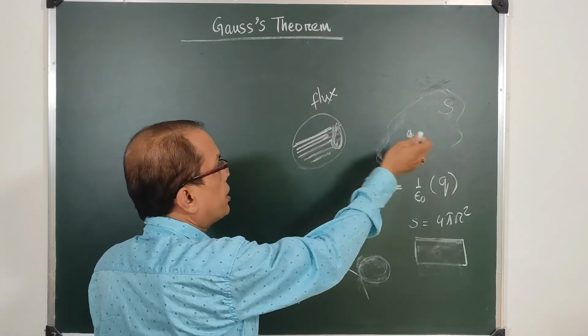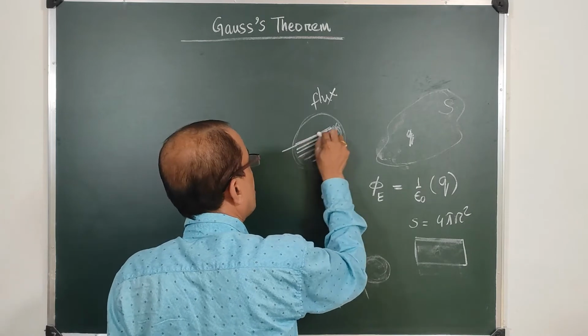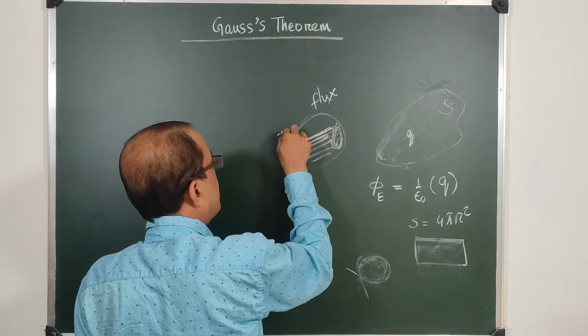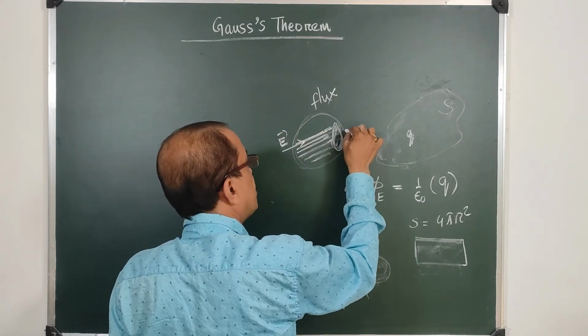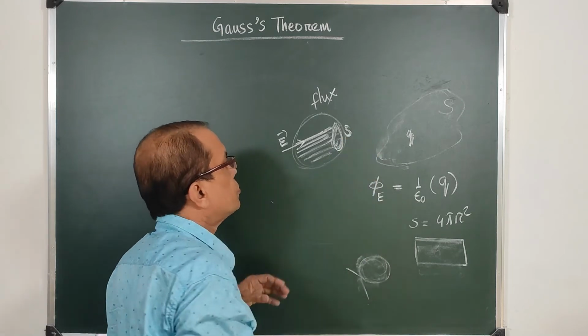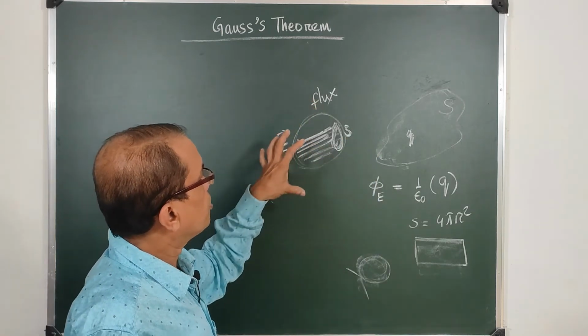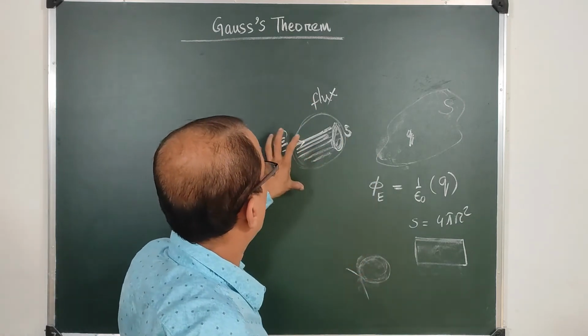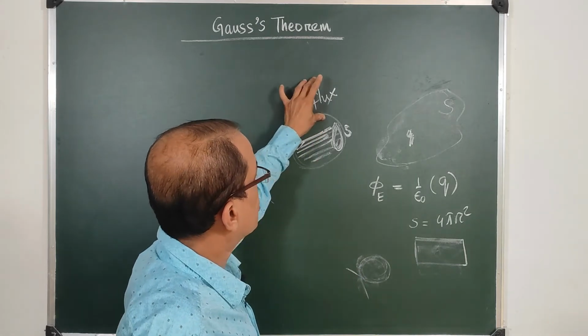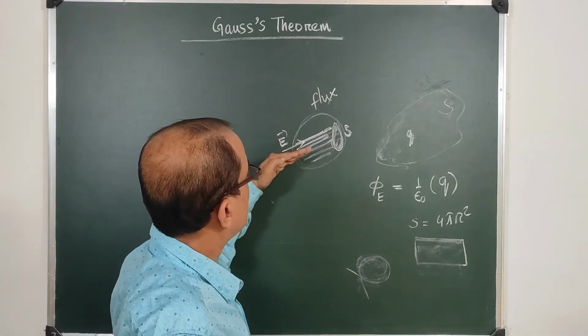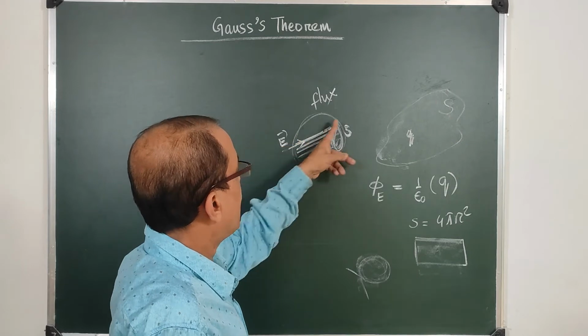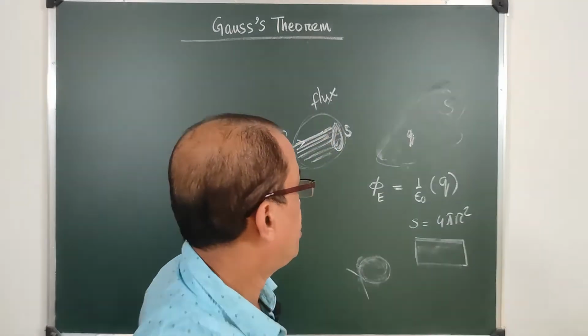In the case of electricity, this is the electric field E and this area is the surface area S. In electric charges and fields, we define electric flux as the product of the electric field and the surface area to which it is linked.